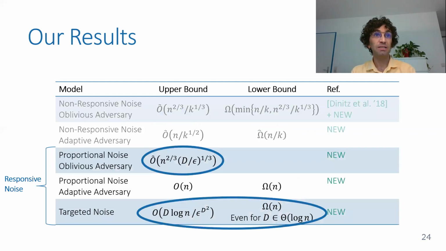Now let's talk about responsive noise, where the amount of noise depends on the changes. So first, we have the proportional noise, where only the amount depends on the changes, but not the location of the changes. So first, note that we change the k parameter, the number of edges changed, to epsilon, which is the fraction of changes with respect to the amount of changes made by the adversary.